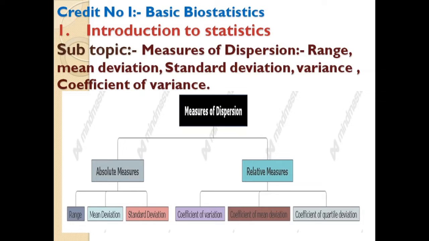Measures of central tendency we already focused on in previous lectures. With a measure of central tendency, we get only an idea about the central value, and it does not give a clear and complete idea about the distribution of the given observation series.